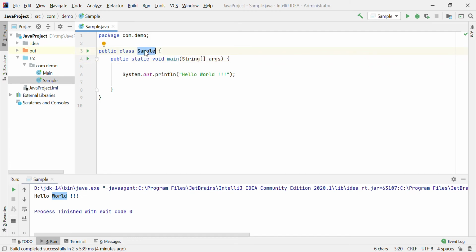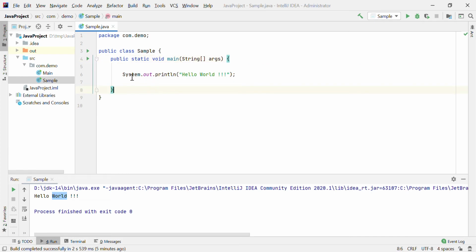That means the main method can be directly accessed from your class name. Whenever I am running the simple class, in that class you have to define a main method that is directly executed by the JVM. Public means this method is accessible outside of the class, outside of the package.